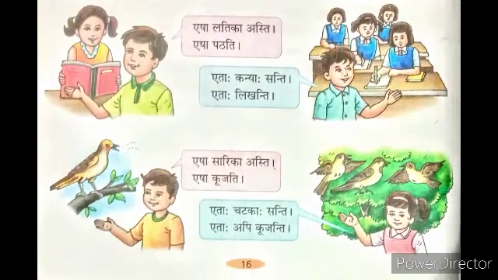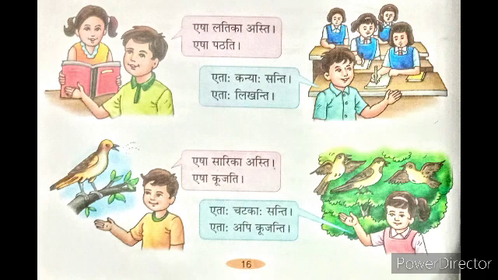Now, we see the feminine forms of etat, esha, etaha. Esha latika asti. She is Latika. Esha patati. She is reading. Etaha kanyaha santi. They are girls. Etaha likhanti.